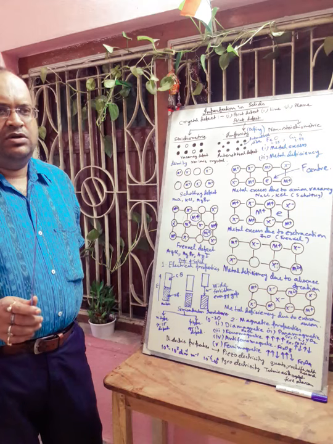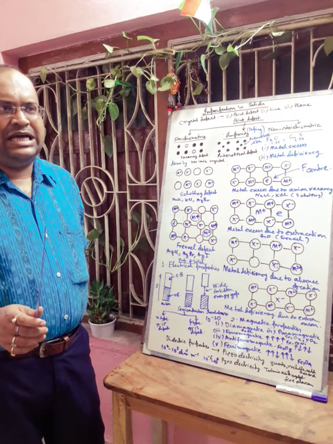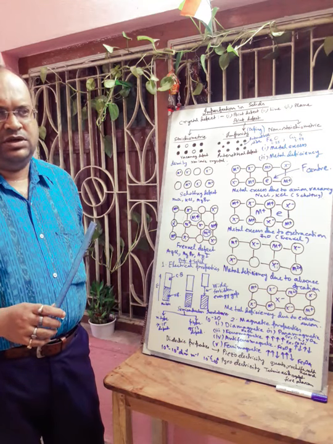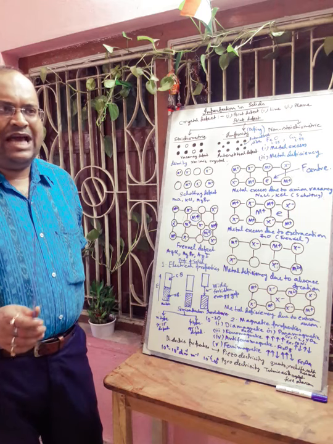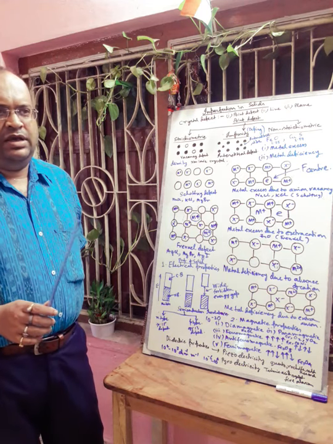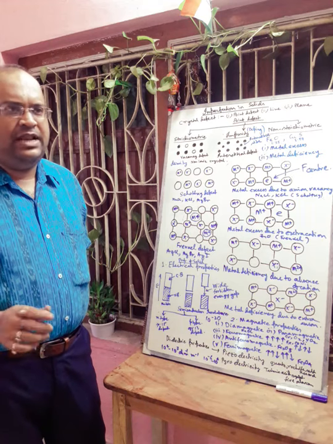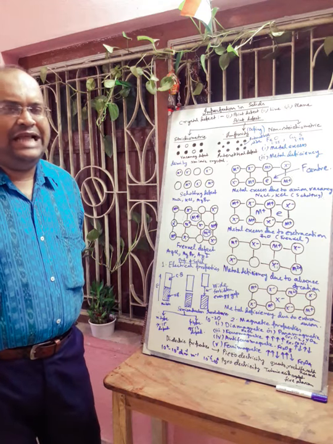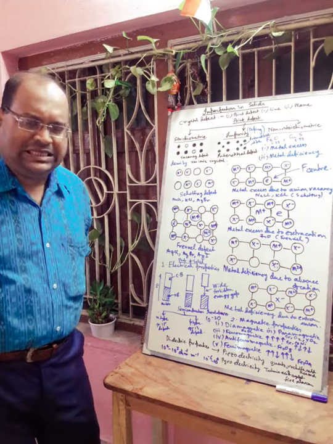Now silicon has valency 4, so there will be one extra electron in case of the group 15 element, and that will be the 5th valence electron.